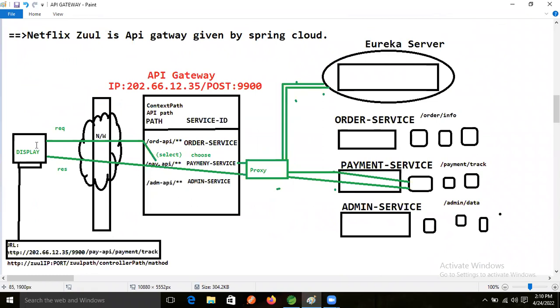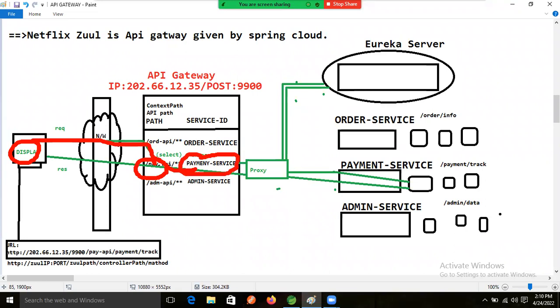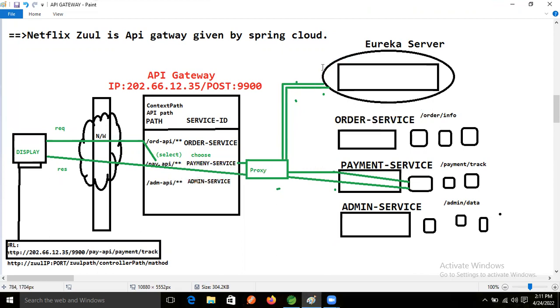Just assume that our Eureka server is making a request for the Payment API. In the payment API, what is the service ID? It is the payment service, right? So this is the service ID only. Based on this service ID, it is selecting from Eureka the service instance. Good.